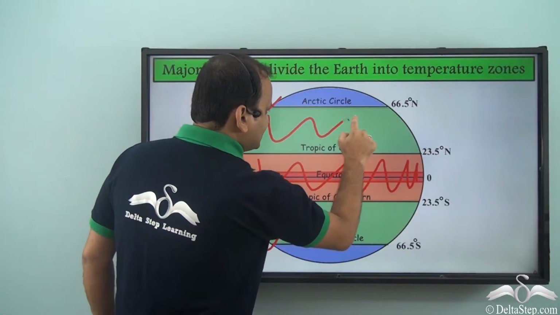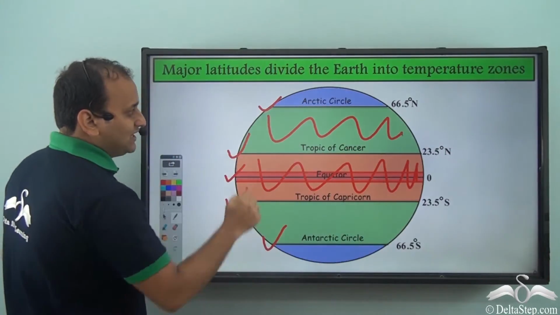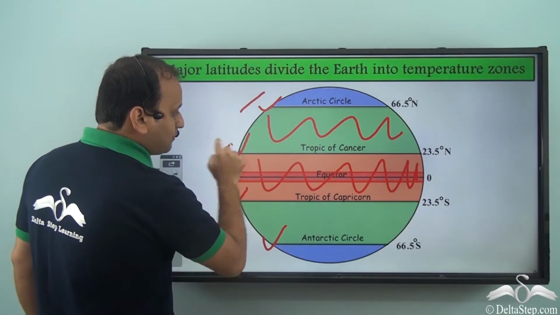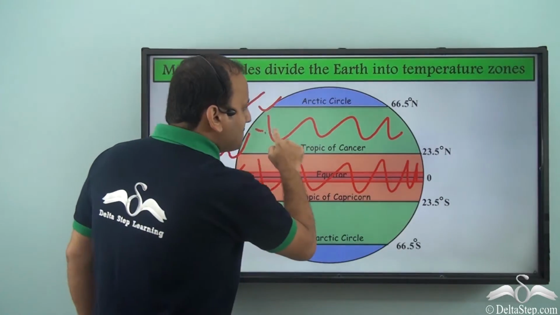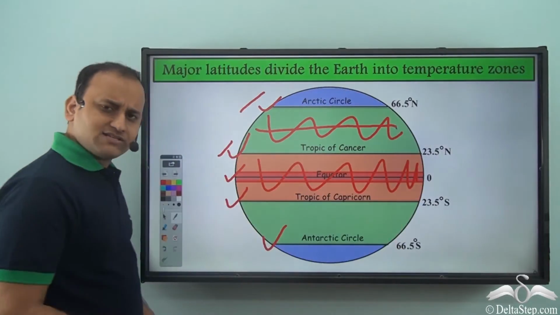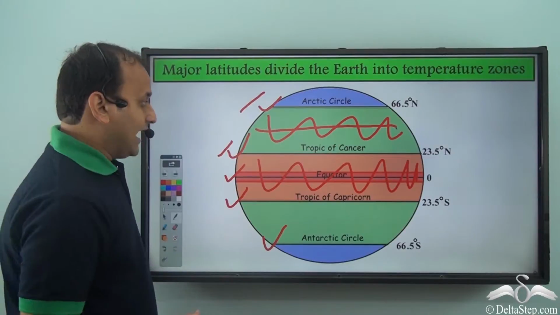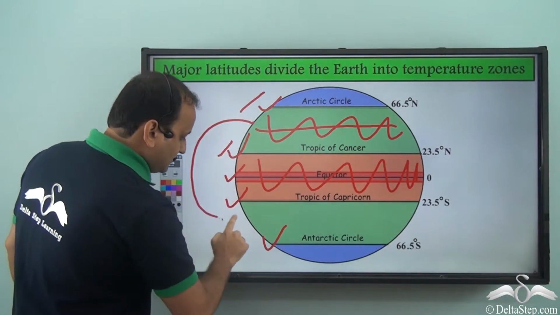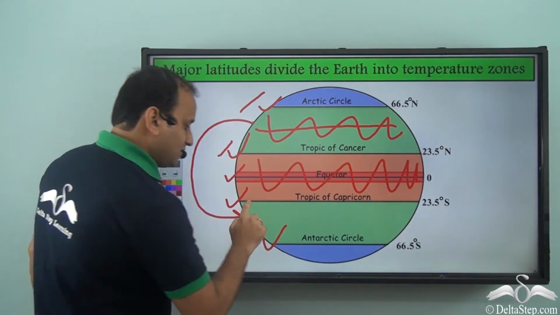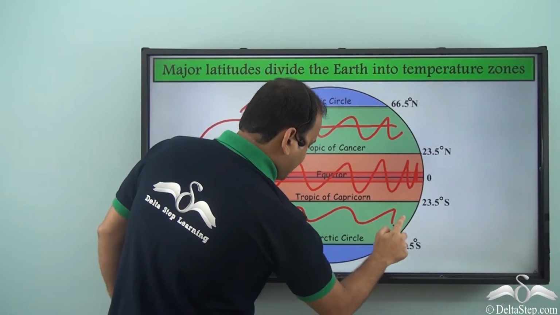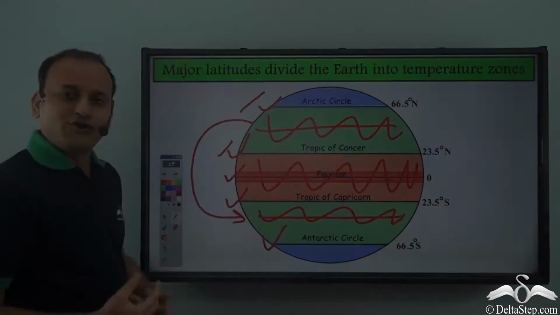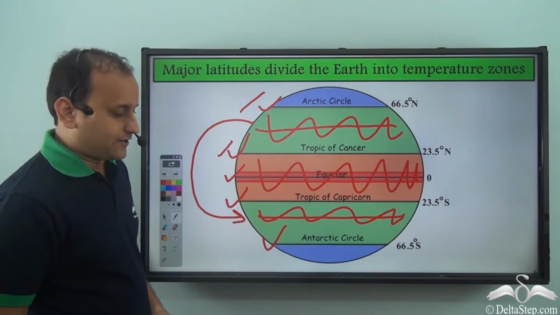And areas in this region, which is between the Arctic Circle and the Tropic of Cancer, will have moderate temperatures. That is, not very cold and not very hot. And similarly, in this portion too, the temperatures are moderate. That is, they are not very cold and not very hot.